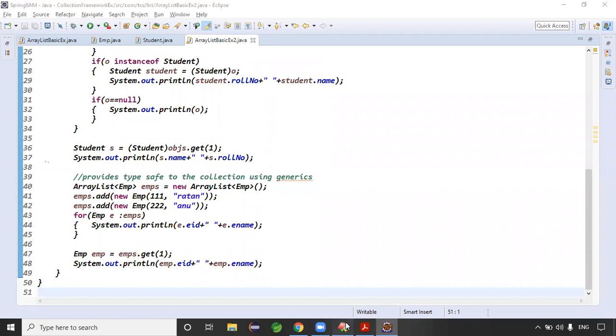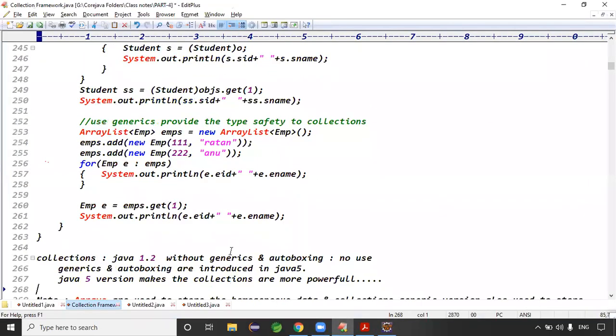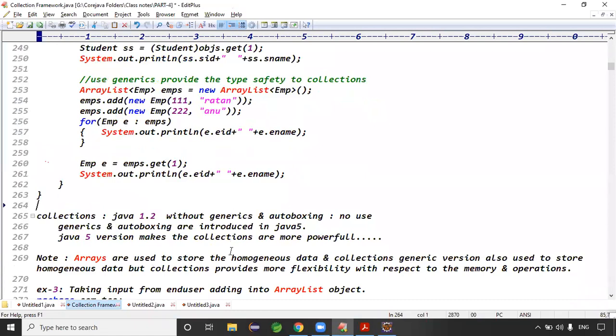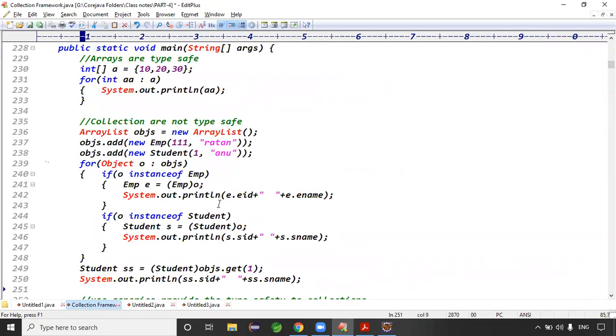That is very, very, very important. Guys, collections are type safe or not type safe? Not type safe. How can we provide type safety to the collections? By using generics. Generics can store what type of data? Homogeneous, heterogeneous? Homogeneous.